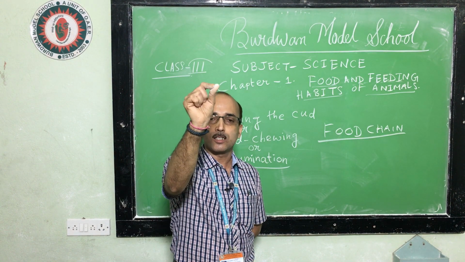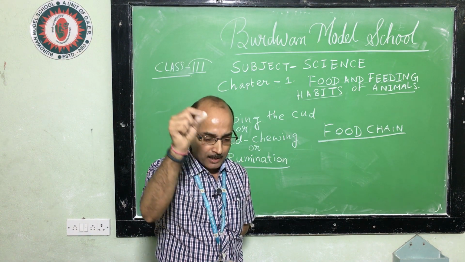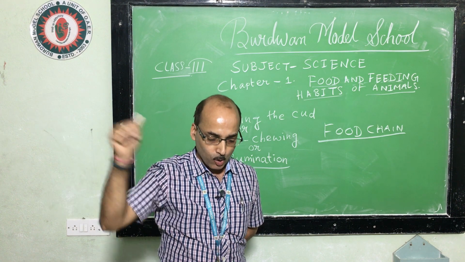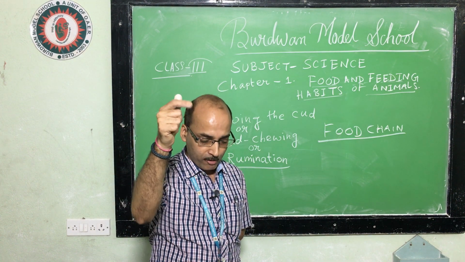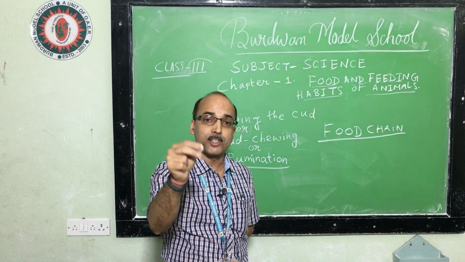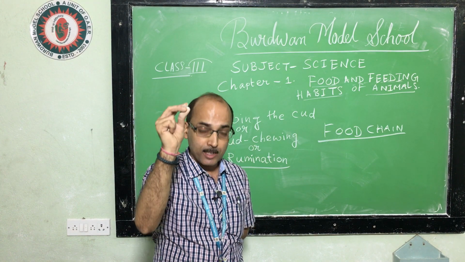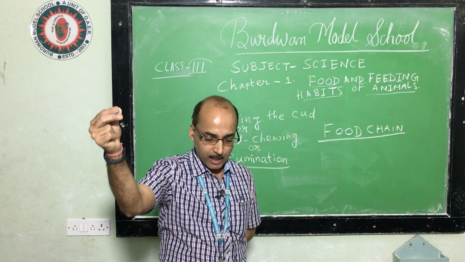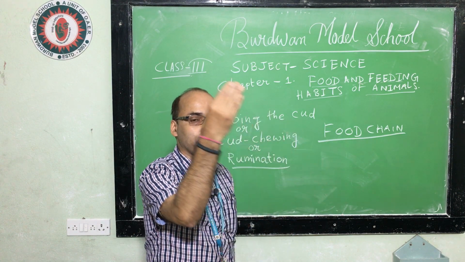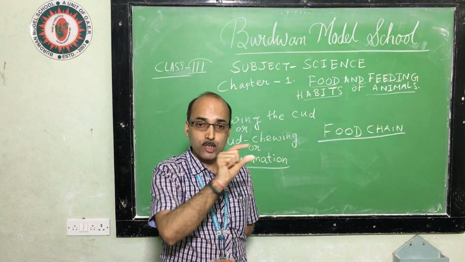The plant, first one is the producer, the plant is called the producer. Plant is eaten by some animals, these animals are eaten by another animal. So here in the picture you can see these grains. These are eaten by the rat. This rat is again eaten by the snake, and then the snake is eaten by this eagle. This is a complete food chain. First the plant is eaten by an animal, this animal is eaten by another animal. So this way the chain goes on.